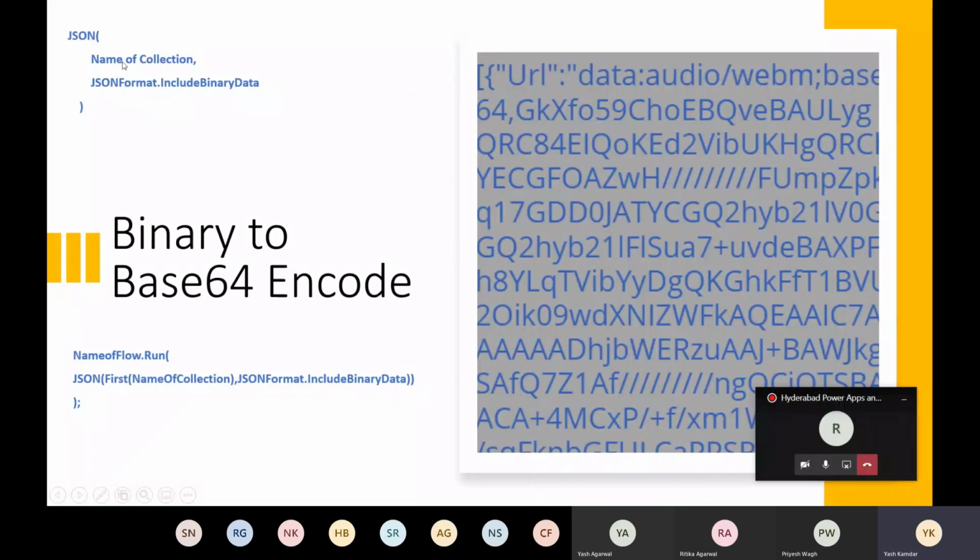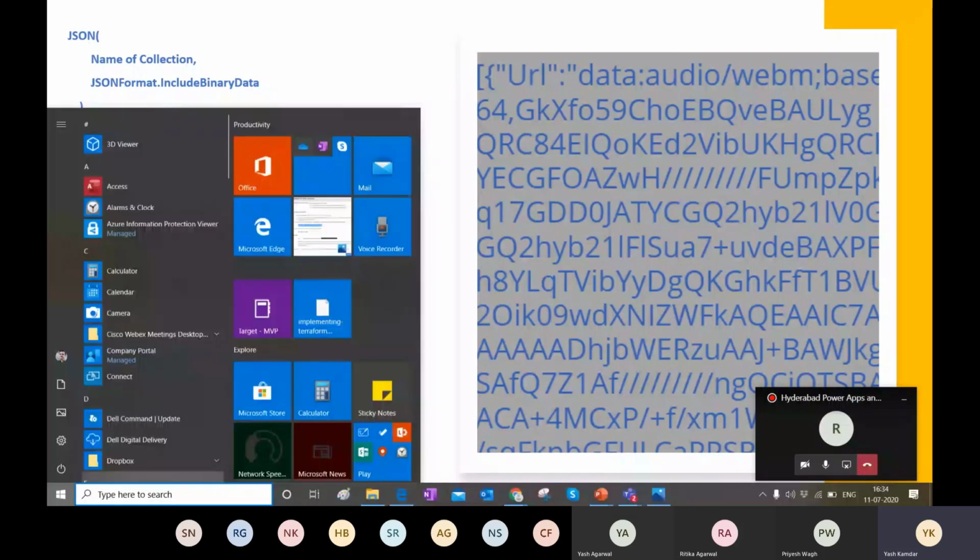In my case the collection is going to be audio collection, and I'm going to demo that from inside the Power Apps canvas application in a minute. And since we are working with complex data, I need to mention the format: the JSON format that includes binary data, because my audio is binary data. Now let me take you back to the Power Apps canvas application.